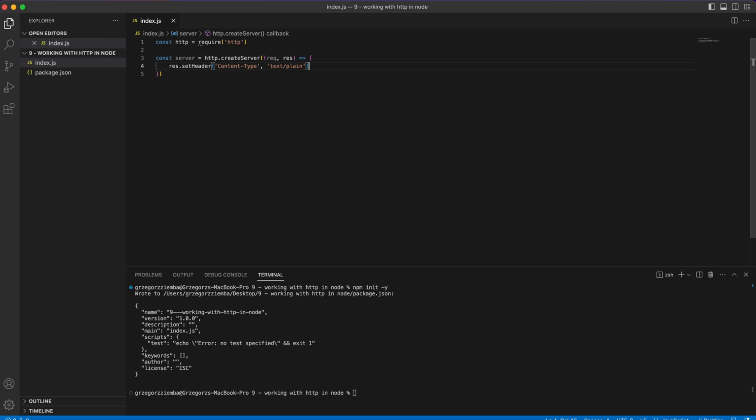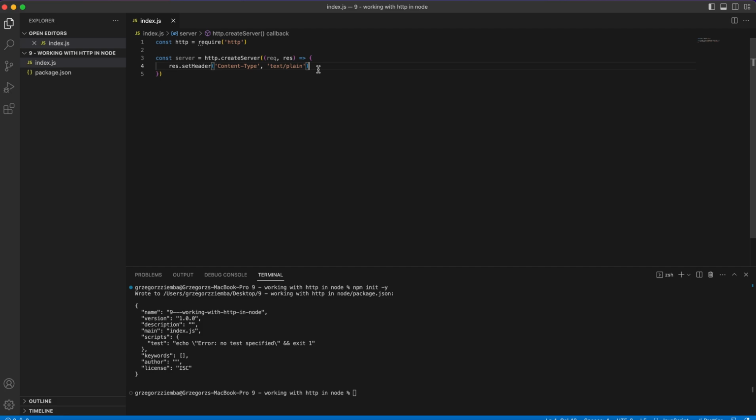Okay, and that's what we need to know. And text/plain is to indicate that we are sending plain text in our response. Of course, we can also provide application/json for a JSON file, but we'll stick to that later on. Right now, we'll stick to that header.